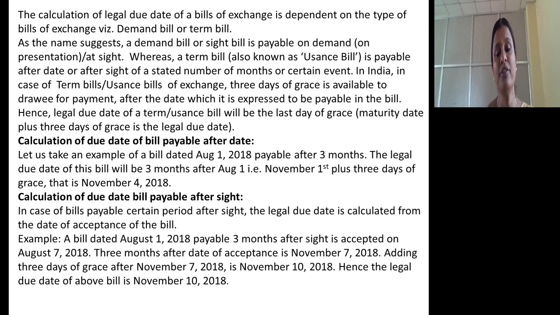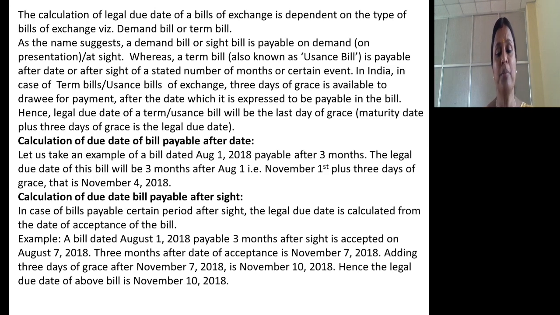So, calculation of due date of bill after date. For example, take a bill dated August 1, 2018, payable after 3 months. The legal due date of the bill will be 3 months after August 1. 3 months after August 1 is November 1, plus 3 days of grace is November 4th. So this is the legal due date of the bill, which is also equal to maturity date.